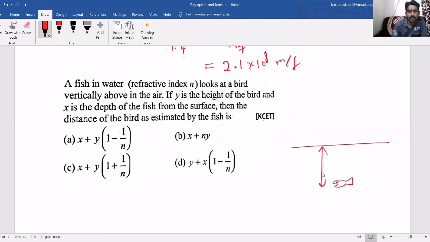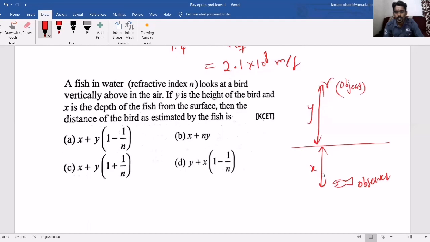If y is the height of the bird and x is the depth of the fish, so there is a bird. Now the height is y. Now here is the distance of the bird as estimated by the fish. That means the fish is looking at the bird. Now the fish will become the observer and the bird will become the object.